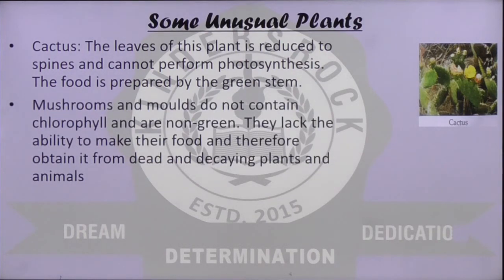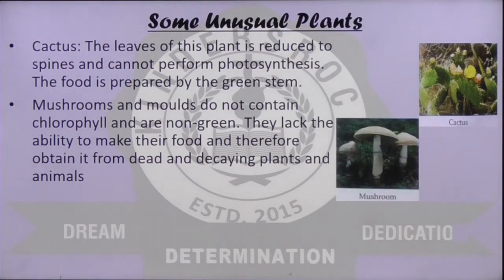Then we have mushrooms and molds. They do not contain chlorophyll and are therefore non-green plants. They lack the ability to make their food and therefore obtain it from dead and decaying plants and animals. It is only in the presence of chlorophyll that a plant can make food. Because mushrooms and molds do not have chlorophyll in them, they obtain their food from dead and decaying plants and animals. Here we have the picture of the mushroom.